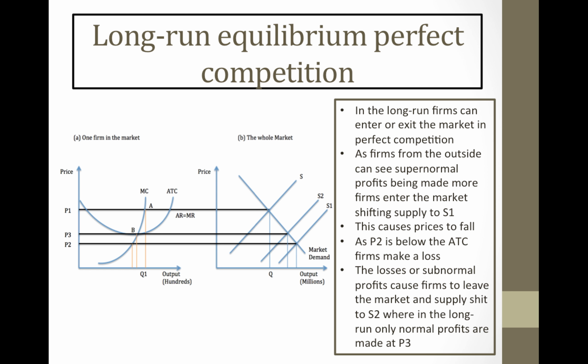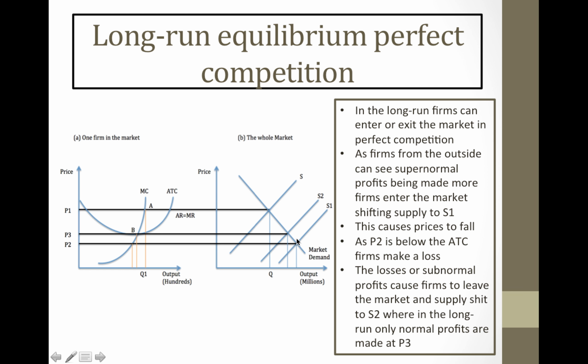But because it's so easy to enter the market, it's often the case that too many firms do, and this supply curve shifts out and reduces price below our average total cost curve. So now our average revenue curve, which we know is the price, is below our total cost, and therefore we're making subnormal profits at S1 MD.